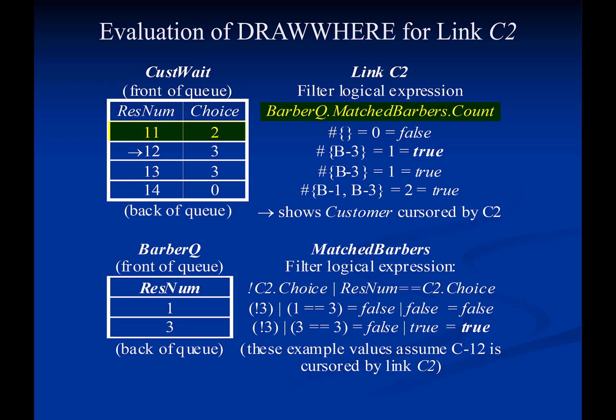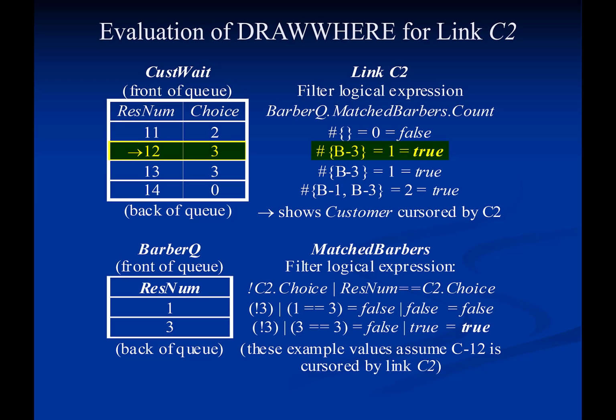This logical expression is identical to the logical expression for the filter matched customers that was used by the enough attribute of link C2. As a result, the subset of matched barbers for customer 11 is empty and customer 11 will not be drawn. Link C2 will then cursor customer 12 for whom the subset of matched barbers includes barber 3. Thus, the new instance of activity cut will first draw customer 12 and then barber 3.